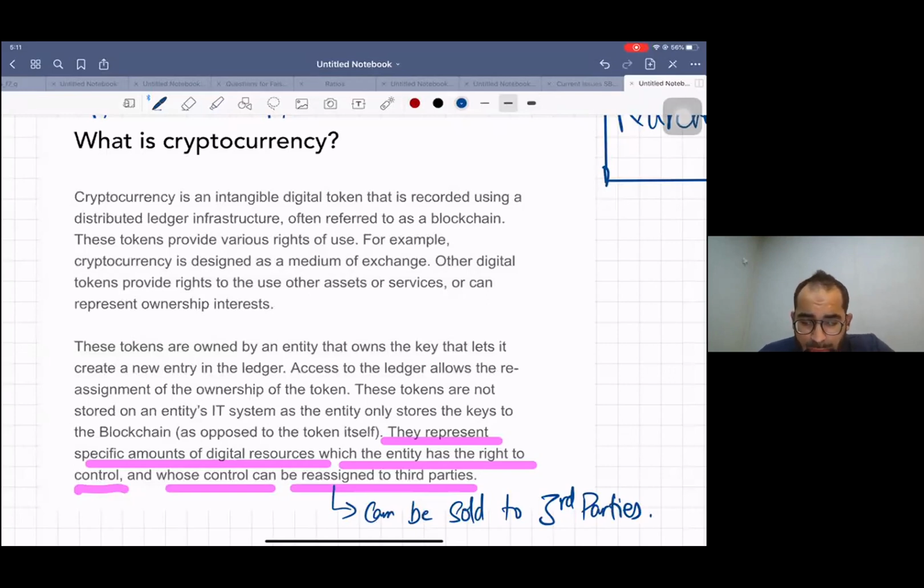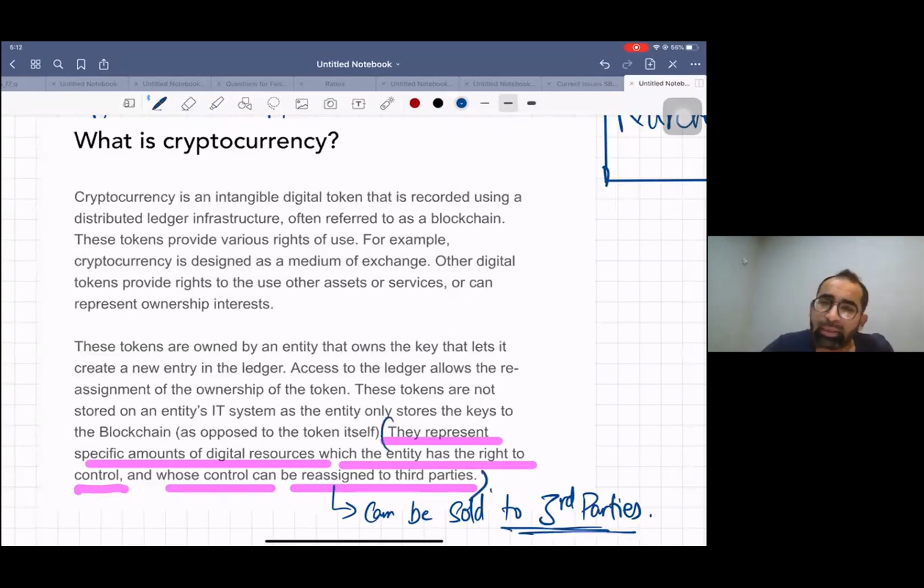Okay. Now the issue is how can we account for this cryptocurrency? How can cryptocurrency be accounted for? Look at the screen. I have just moved the screen.